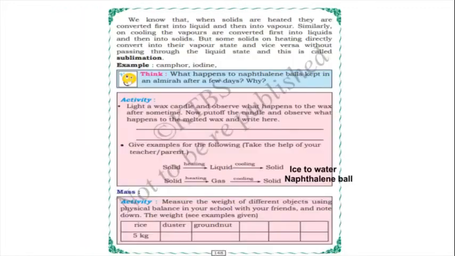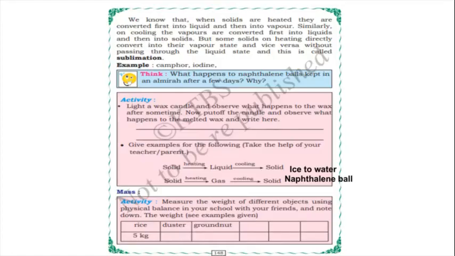Yes, and we know that when solids are heated, they are converted first into liquid and then into vapor. Similarly, on cooling, the vapors are converted first into liquids and then into solids. But some solids on heating directly convert to their vapor state and vice versa without passing through the liquid state. And this is called sublimation. So just now we have learned with the example of the naphthalene ball, isn't it?